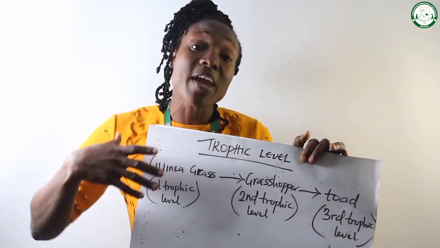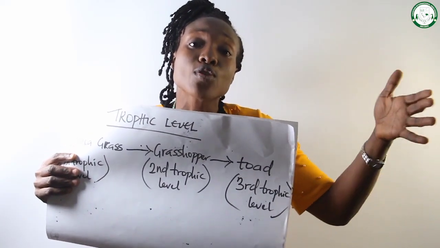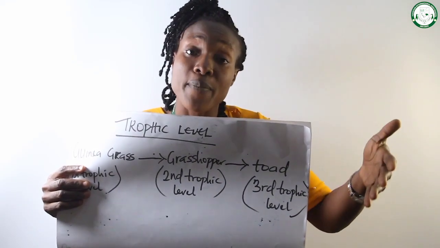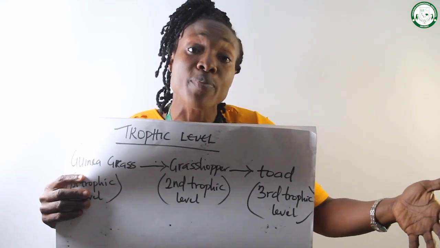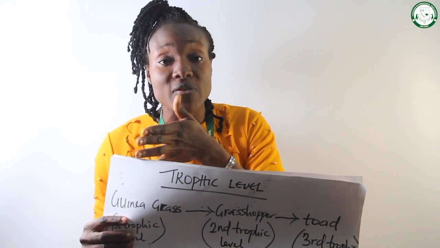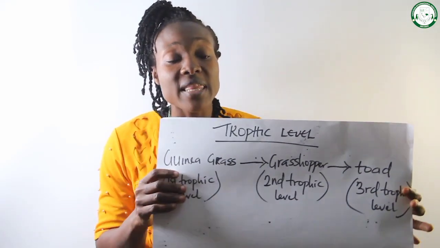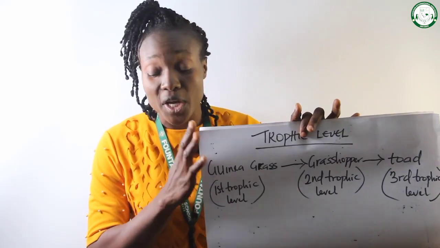So like that, if we have 5 organisms or 6 organisms, so also the trophic levels. If we have 5 organisms in a particular food chain, you know quite alright that the levels in such a food chain will be 5 trophic levels. So it starts from the producer down to the final consumer. So in this food chain, we have 3 trophic levels.